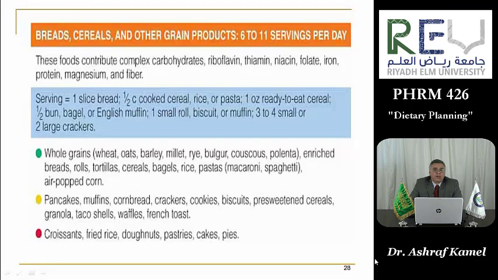And the foods belonging to this group, you will find that there are certain kinds which have a green circle beside them, others with a yellow and others with red. Those with a green circle beside them means that they are good. You can take them a lot without problems. Those with a yellow sign, this means you take them with caution, while those in red, this should be limited very much.